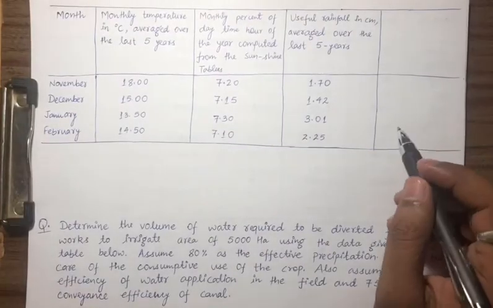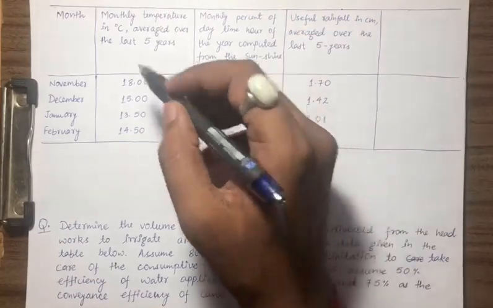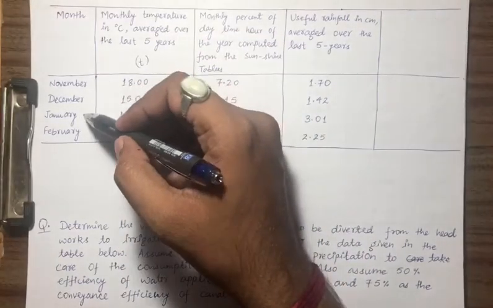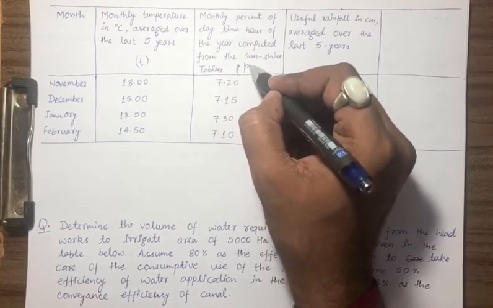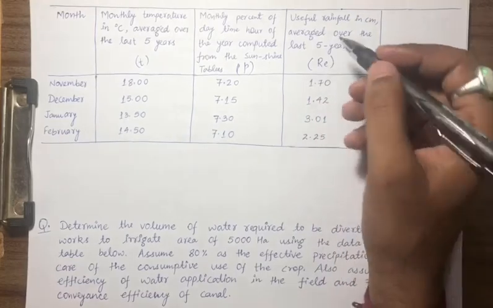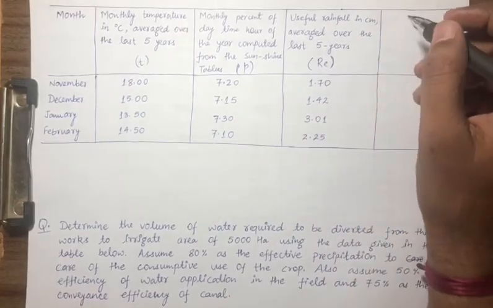Okay. So what do we have to do? Monthly temperature is given, this is T, from November, December, January, February. Monthly percentage daytime hours is given as P, and rainfall is given as RE. So what we have to calculate? We have to calculate Cu.